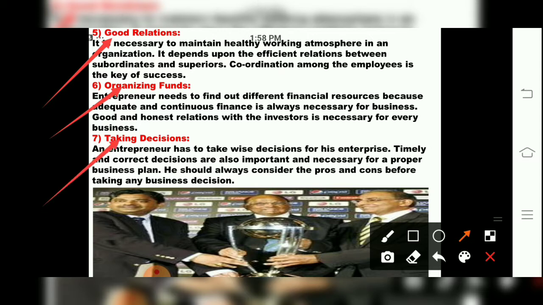Then the next function of an entrepreneur is taking decisions. And this is the most important part, children, that we should know how to take decisions rather than depending on others. An entrepreneur has to take wise decisions for his enterprise. Timely and correct decisions are also important and necessary for a proper business plan. So an entrepreneur should always consider the pros and cons. Pros and cons means what will happen before and after the decision has been taken. Whatever decision the entrepreneur has taken, it may result in profit or it may be loss. Whatever situation will arise, he should be ready. That is pros and cons.